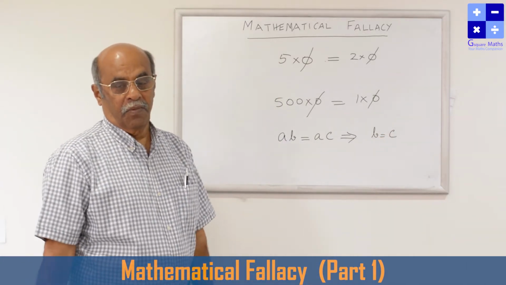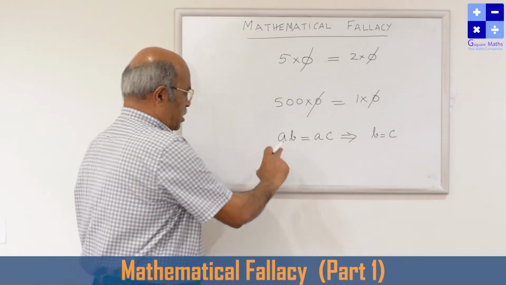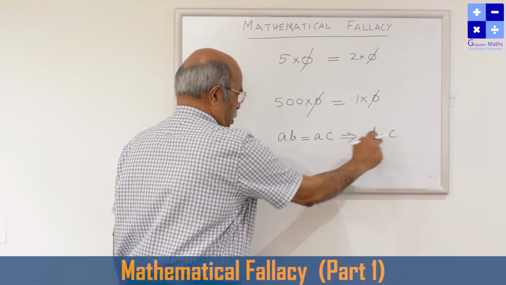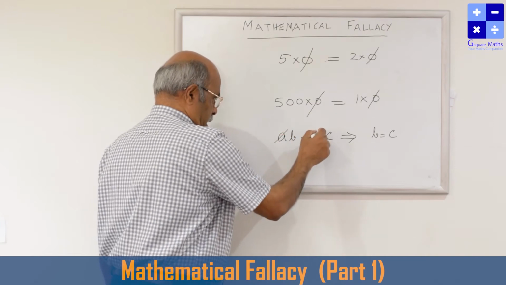The very first law we study in cancellation is that A into B is equal to A into C implies B is equal to C. How? We are cancelling A and A.